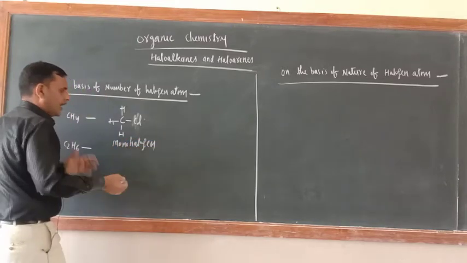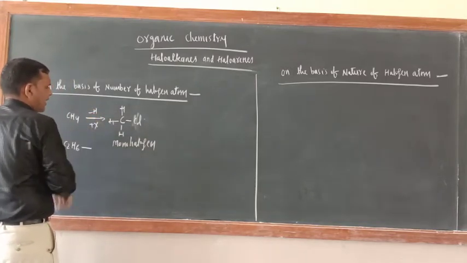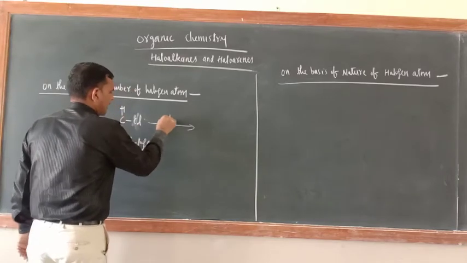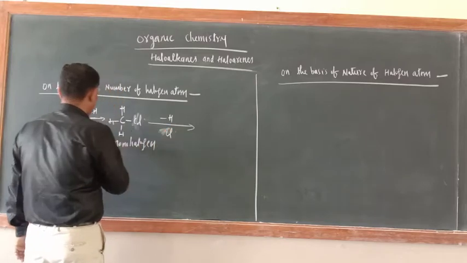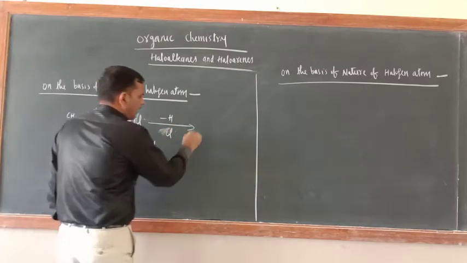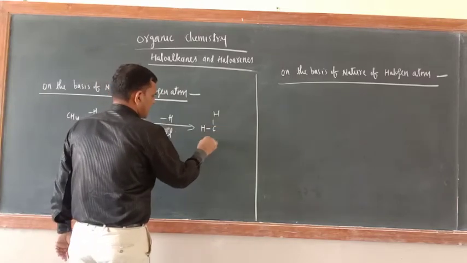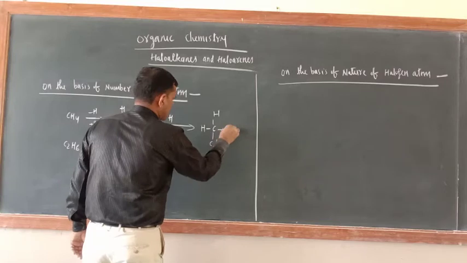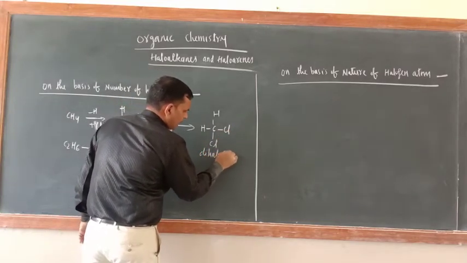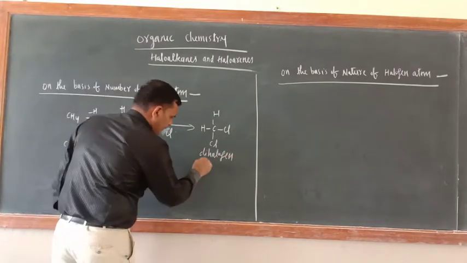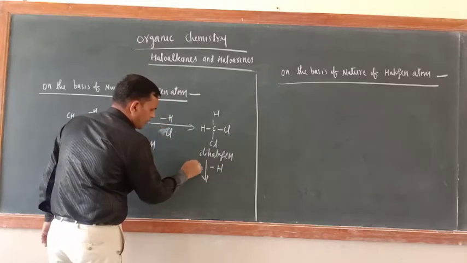Now similarly, you have replaced one H and put one X here. Further replace one H and put X. X means I am taking Cl only. Here also take Cl. So now H, C, and here also Cl, here also Cl. So this is dihalogen derivative. Now further replace one hydrogen here and put one more Cl.